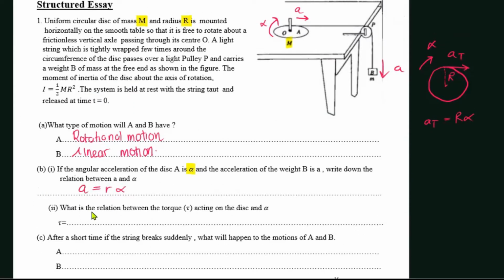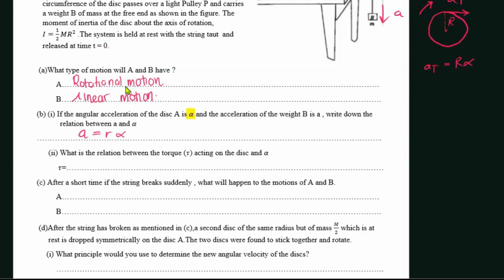Thereafter, they are asking what is the relationship between the torque acting on the disk and alpha. If we assume the torque acting on the disk to be tau, we know tau is equal to I alpha. Corresponding to F equals ma for linear motion, tau equals I alpha for circular motion.